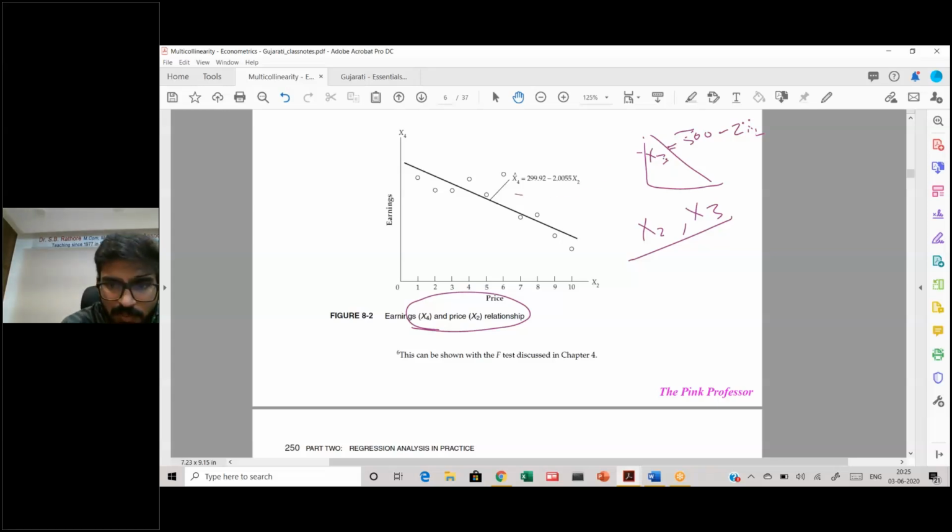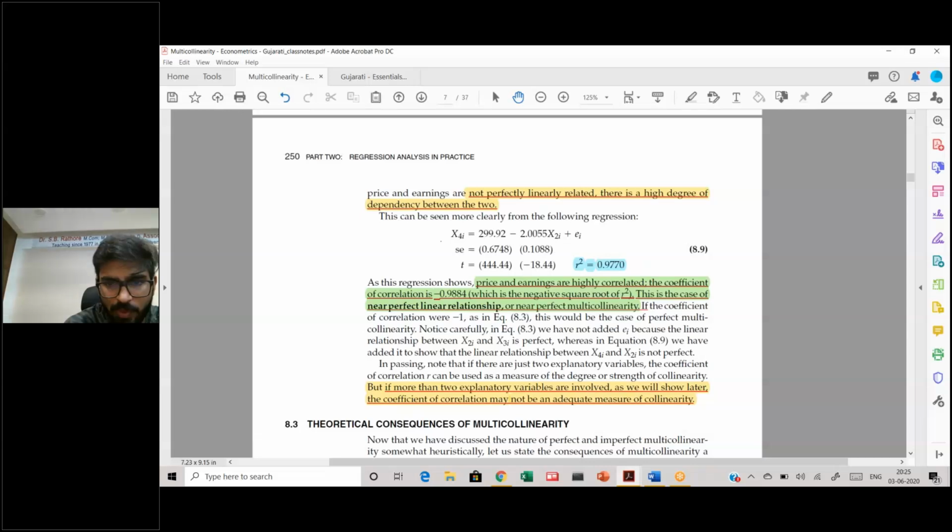However, if you see x4, this is an imperfect line. There are different random errors that we have, and that is why we can find an imperfect relationship. Remember, I told you there is no u_i in that case. However, here you have an e_i, which means there is definitely an error, an imperfect relationship.